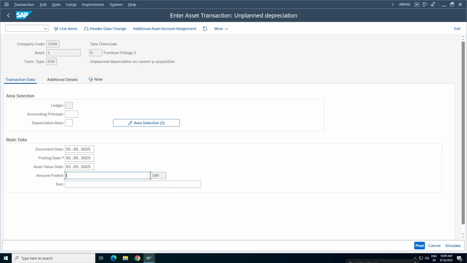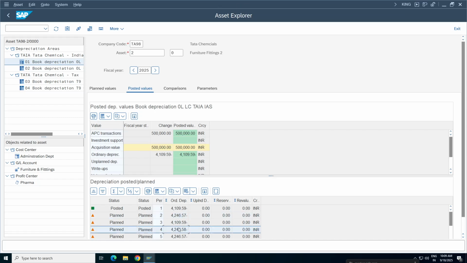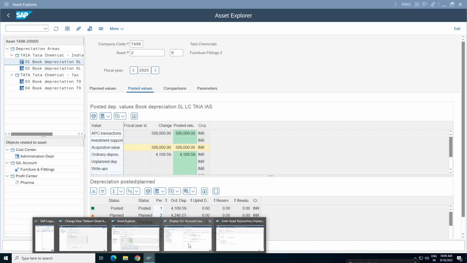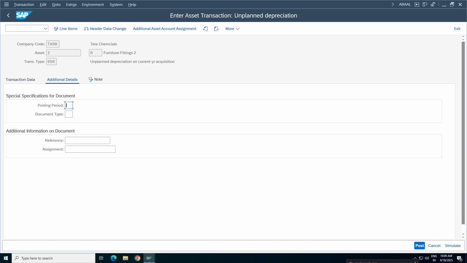Let us give some odd value, 23,000. I'm giving some big value. Your usual planned depreciation value is 4,000 something. I'm just giving some odd value to understand. So I'm giving the unplanned depreciation amount.